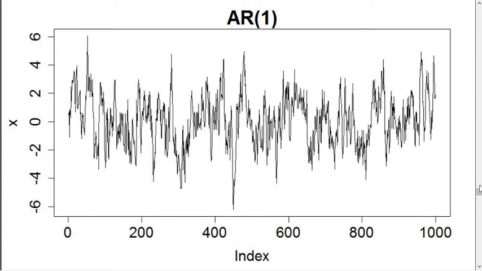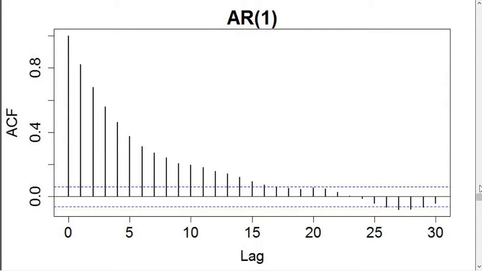Now here is some autocorrelated noise. It's an AR1 process. I gave it a rather large autoregression coefficient, so it would have a fair amount of persistence. And you can see it really doesn't look like white noise because it's not white noise, it's autocorrelated. If I compute the autocorrelation function, we can see that it declines steadily as we expect it to, but it doesn't drop to 0 and then stick to 0. Now it gets so low that we can't really tell it's different from 0, but it's not a sudden stop thing. It's much more closely following an exponential decline, which is what we expect from an AR1 process.